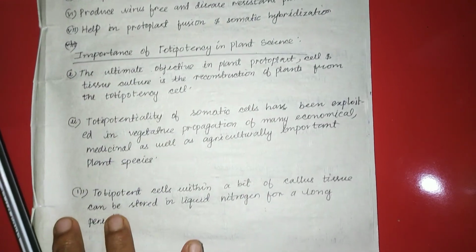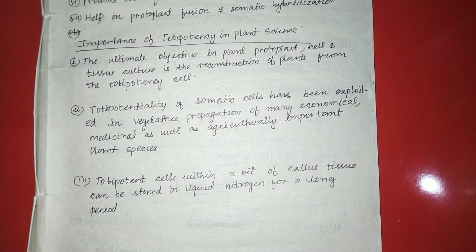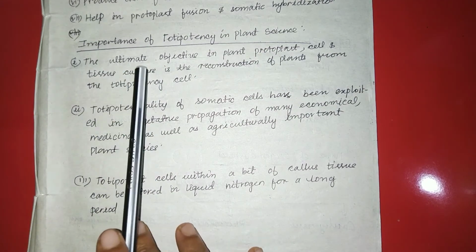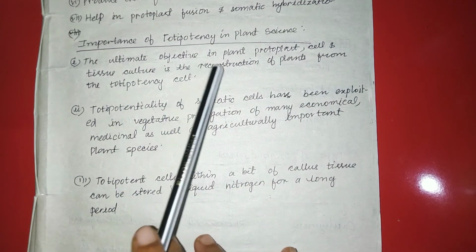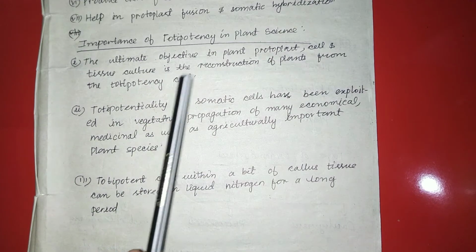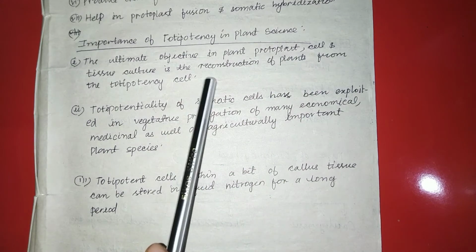Coming to the importance of totipotency in plant science. How does totipotency help in plant science? The ultimate objective in plant protoplast, cell and tissue culture is the reconstruction of the plant from the totipotent cell.